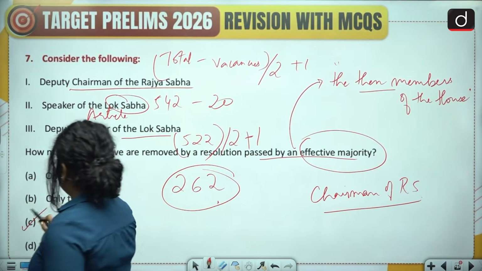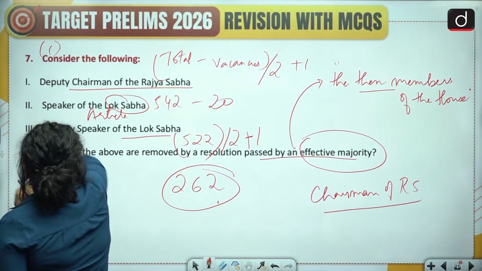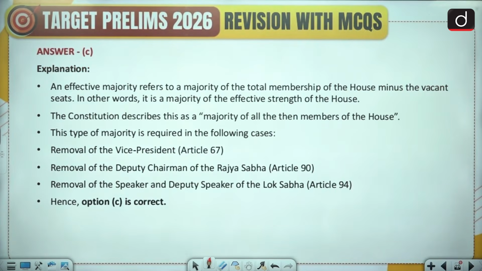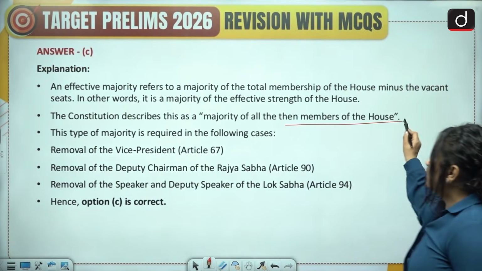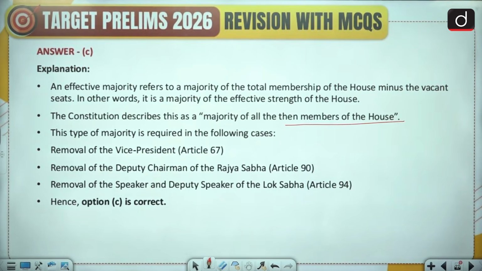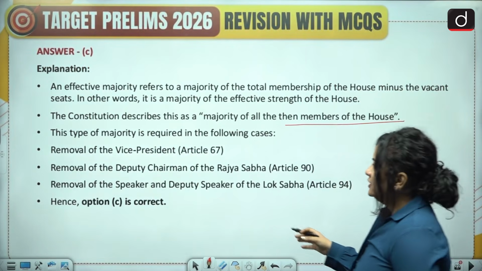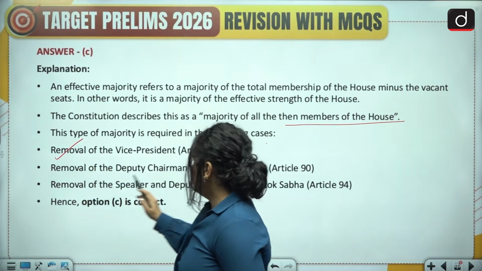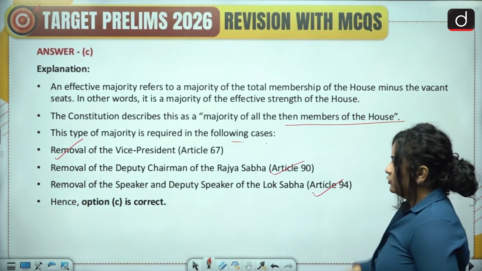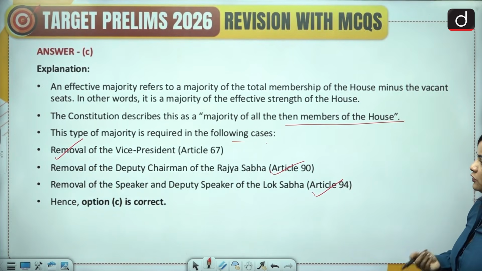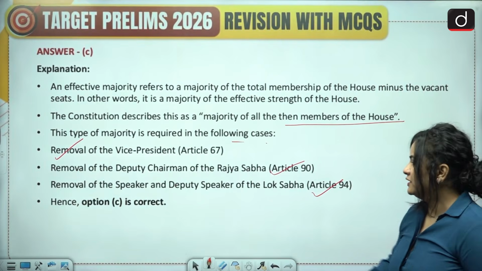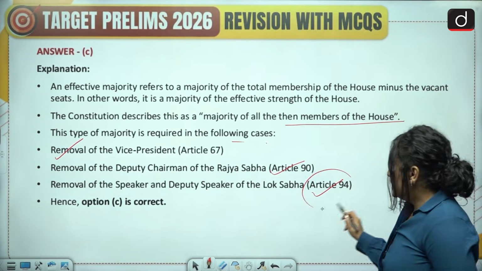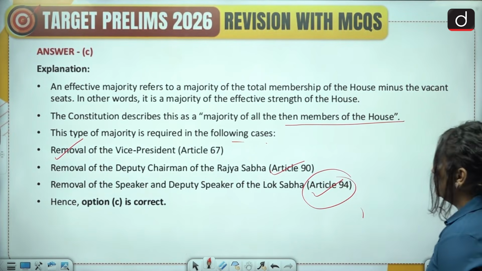So, all of the above, all the three, or option C, is your correct answer. Now here we have the detailed explanation. It refers to the majority of the then members of the House, and of course this type of majority is required in the following cases: Article 67, Article 90, Article 94. So, removal of the Vice President, Deputy Chairman of the Rajya Sabha, as well as Speaker and Deputy Speaker, both of which are governed under Article 94. I hope this is clear.